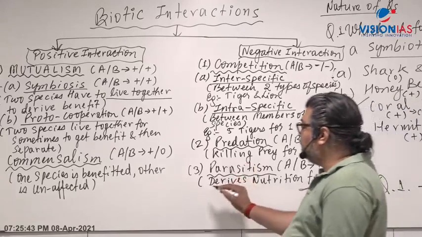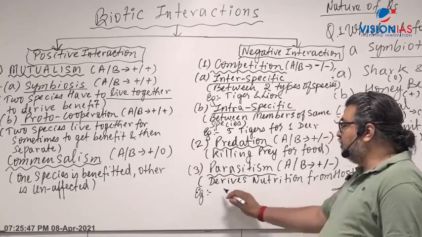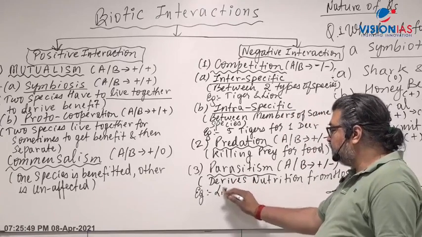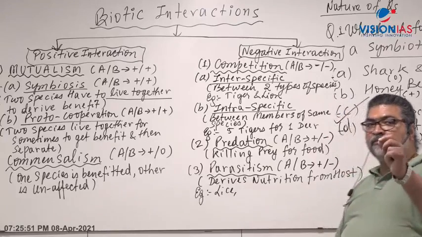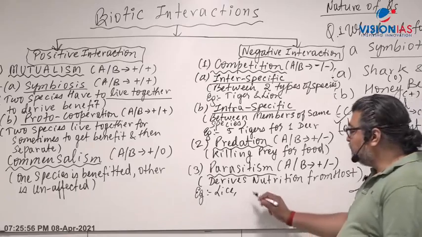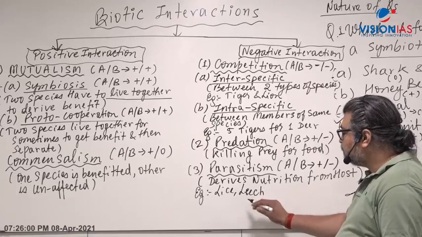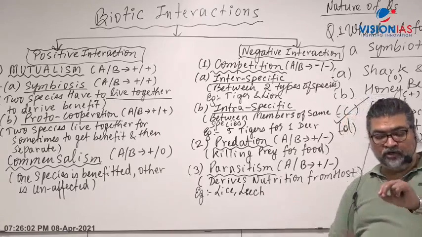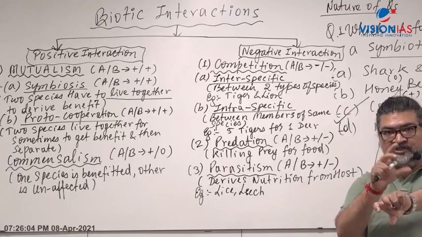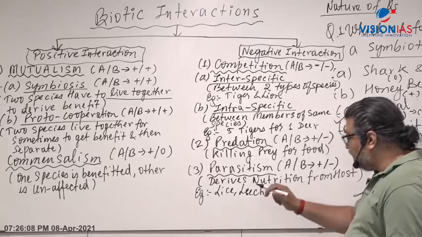Let's take a few examples here. I'm giving one example of a parasite. You all know that, lice, on monkeys, on birds, even human lice. Then you know the blood-sucking leech, jonk. On the body of the animal, the leech sucks out the blood. Right? It is a parasite.